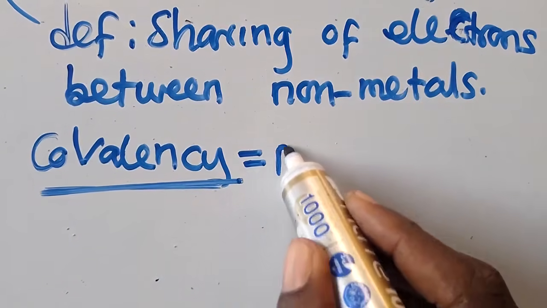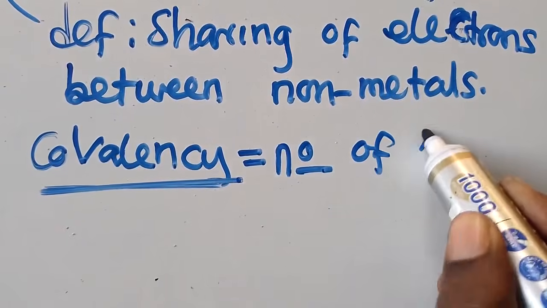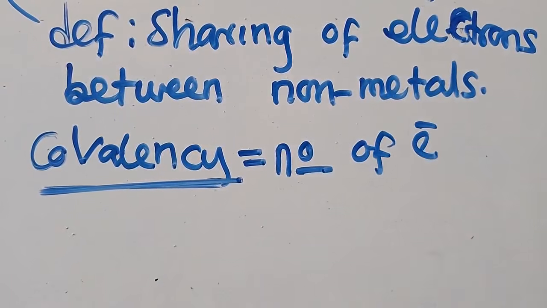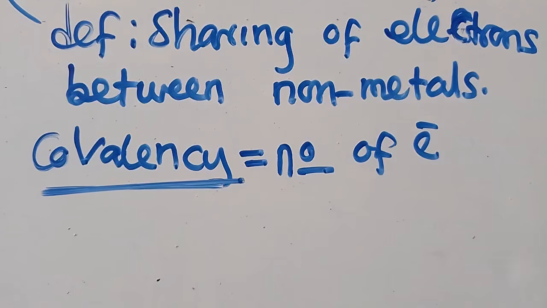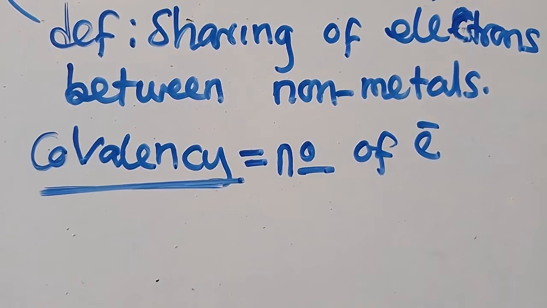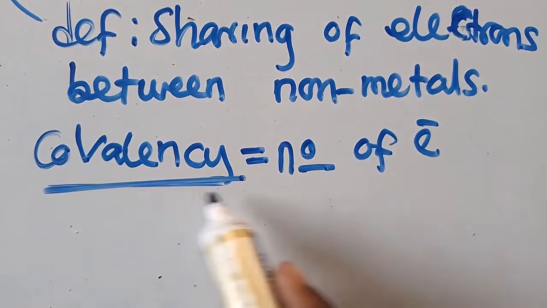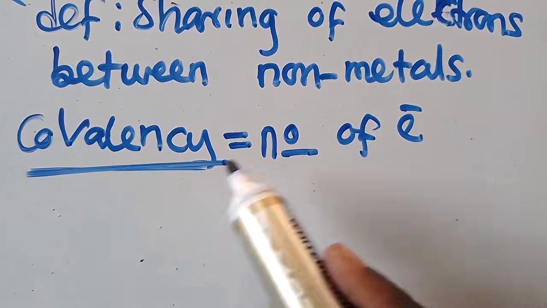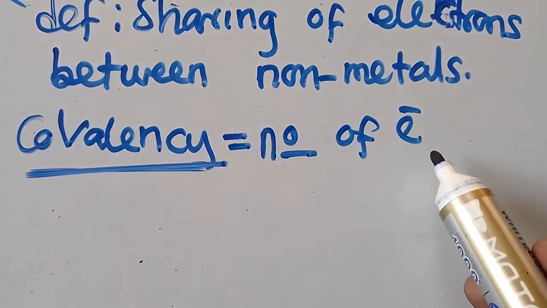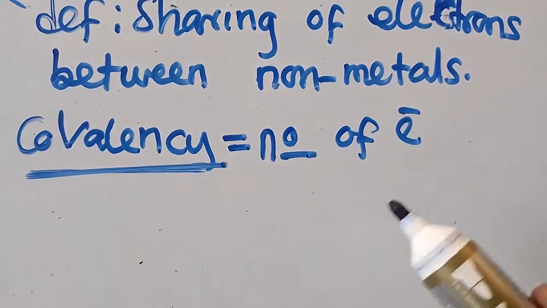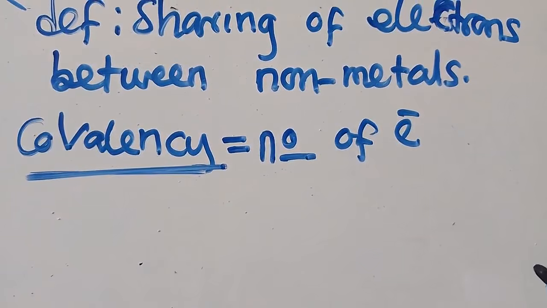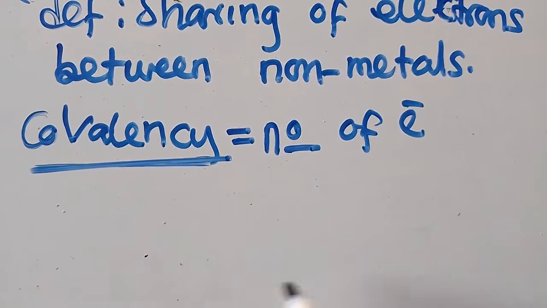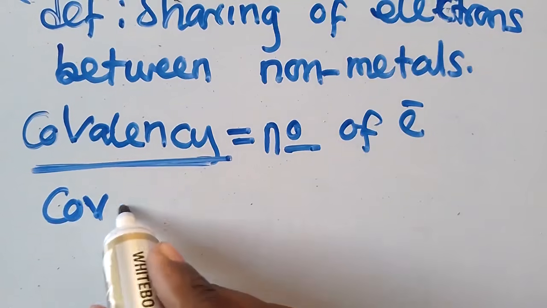This is what you need to understand. Covalence is the number of electrons that an atom shares with other atoms.